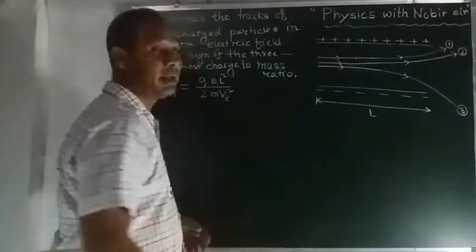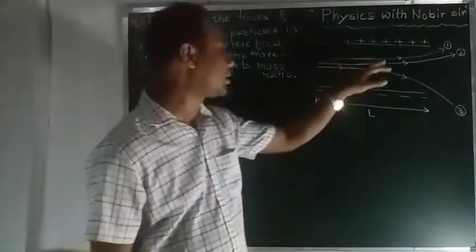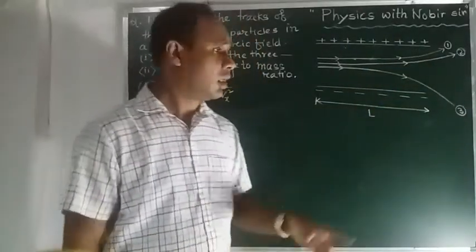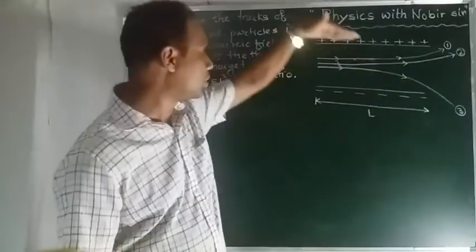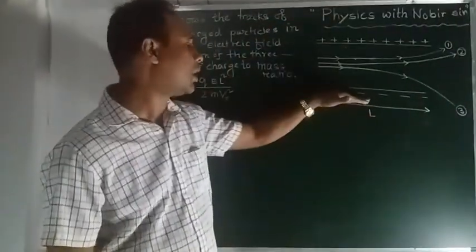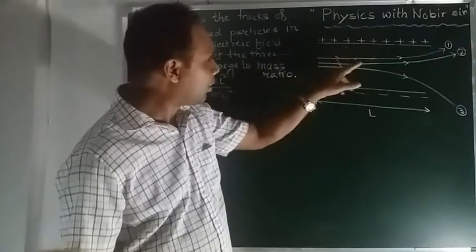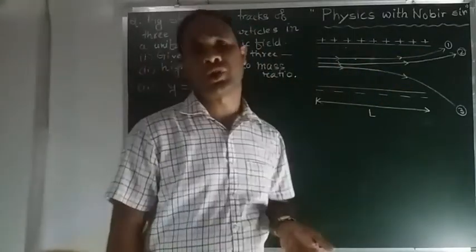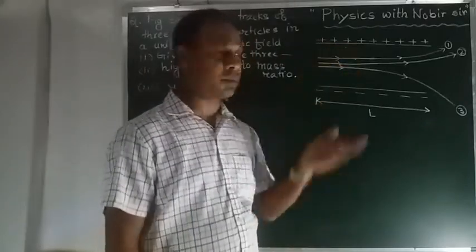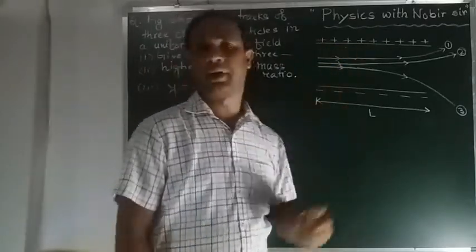First of all, we have to identify what type of charges there are. For the number 1 charged particle, you can easily see this is the number 1 charged particle. This is the positively charged plate, this is the negatively charged plate. Number 1 and number 2 particles are moving in the upward direction. That means the positively charged plate attracts the number 1 and number 2 particles.